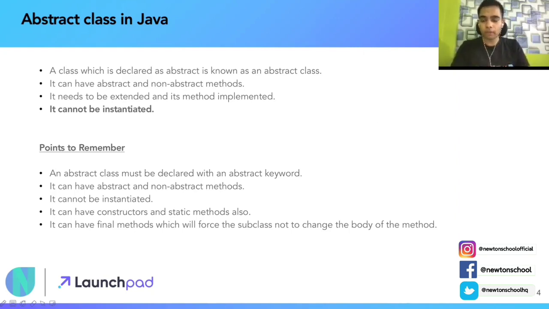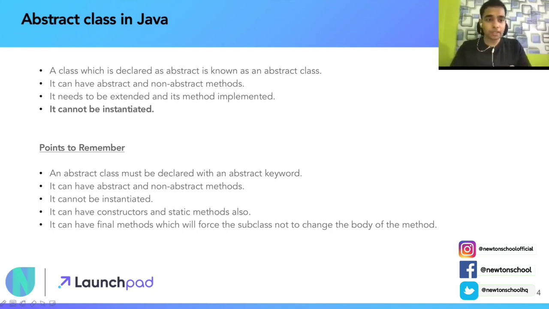So let's revise our points about what an abstract class is. Number one, an abstract class must be declared with the abstract keyword, which helps us distinguish that this is an abstract class. Second, it can have both abstract and non-abstract methods. Now, abstract or non-abstract methods क्या होते हैं? In a normal method, we define the function name, and then in the function body we have the implementation of it. But in an abstract method, there is no body, there is no implementation of the function. That is what an abstract function is.